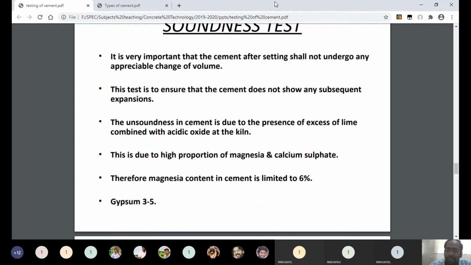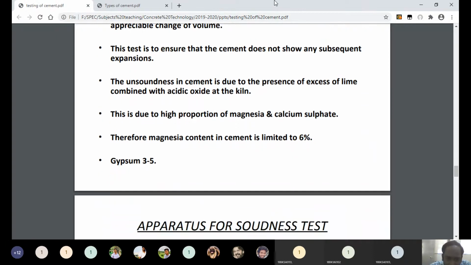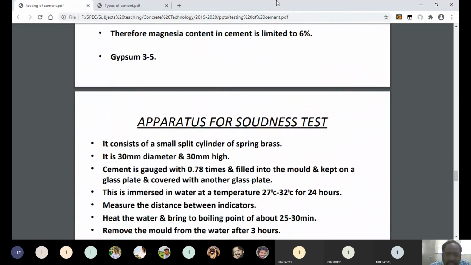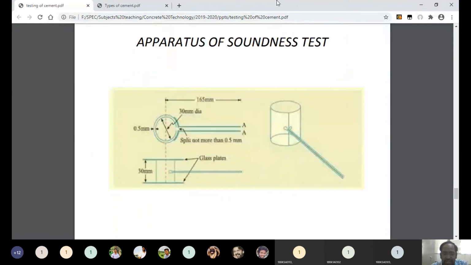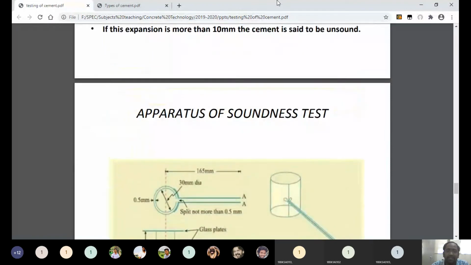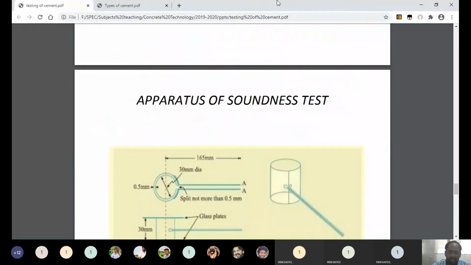So the soundness of cement depends upon the composition of cement, and also somewhat upon the fineness of cement. And we can measure this soundness by using the Le-Chatelier apparatus.